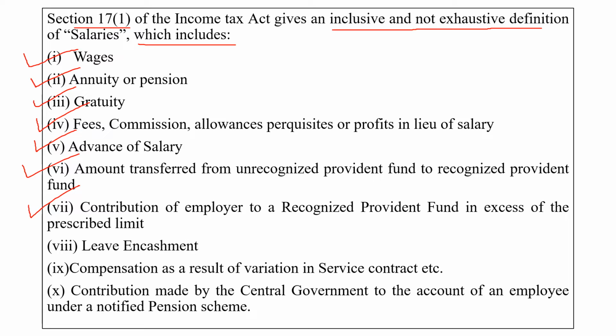Then is leave encashment. Then is compensation as a result of variation in the service contract and the contribution made by the central government to the account of the employee under the notified pension scheme. All these things will be included under the head salary in the Income Tax Act.